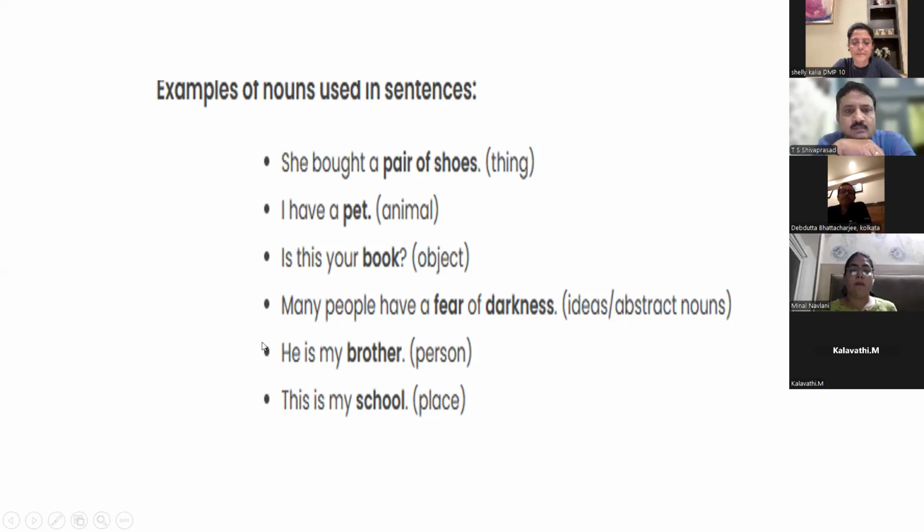Now look, many people have a fear of darkness. The words that end with NESS become nouns. Happiness, kindness, politeness, darkness, these all become nouns. So just keep this trick in your mind: the words that end with NESS become a noun.